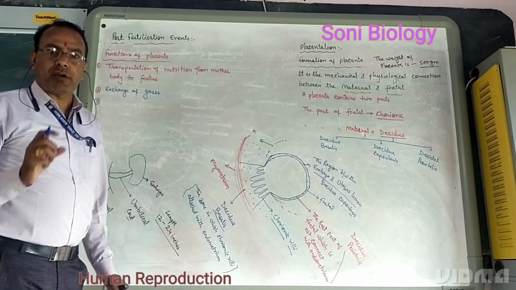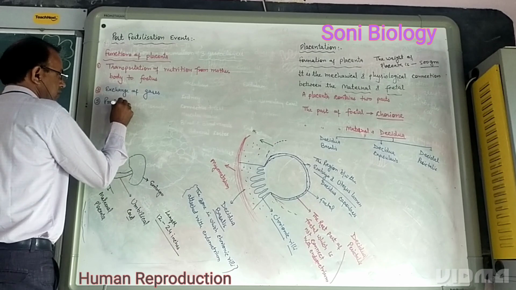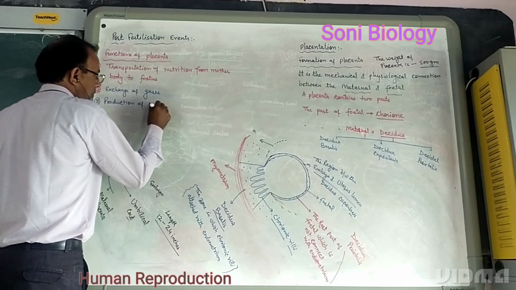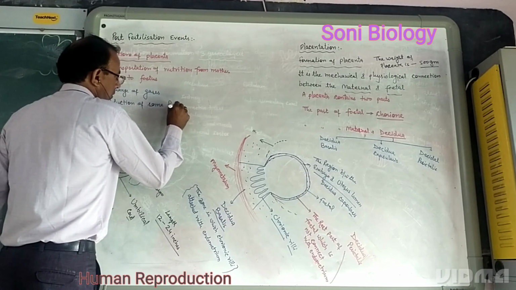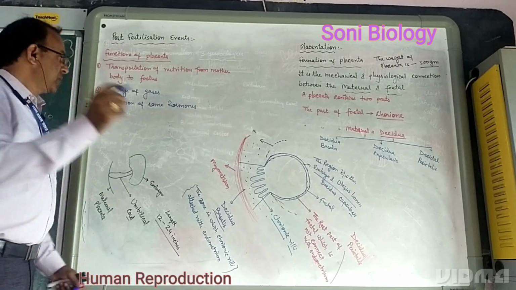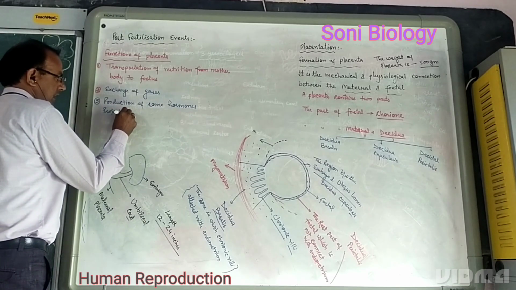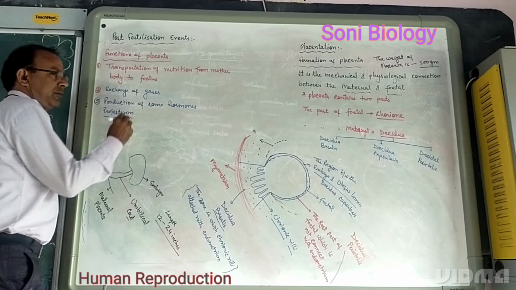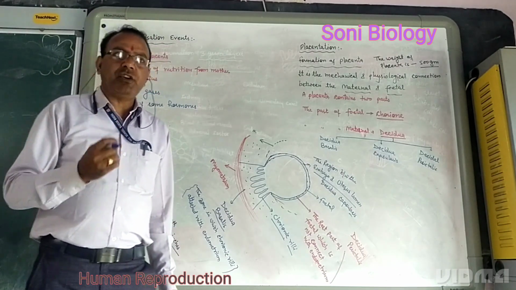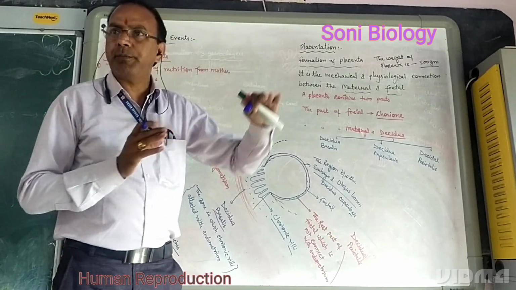The next one is production of some hormones. The placenta also produces some hormones, such as progesterone. As we have discussed earlier, progesterone is developed from the corpus luteum. Before formation of the placenta, the corpus luteum secretes progesterone.